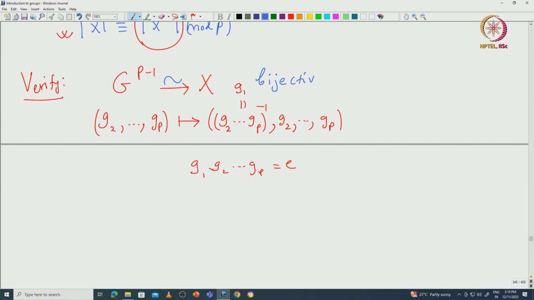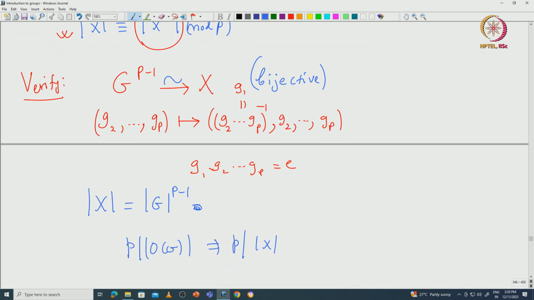So the cardinality of X is exactly the cardinality of G power P minus 1. But note that P divides the cardinality of G.